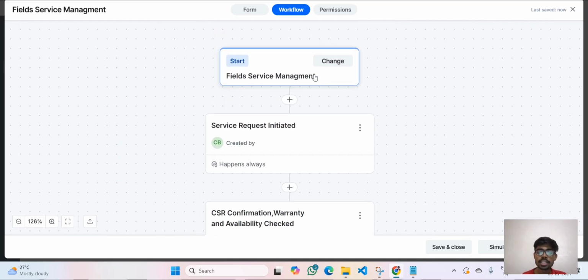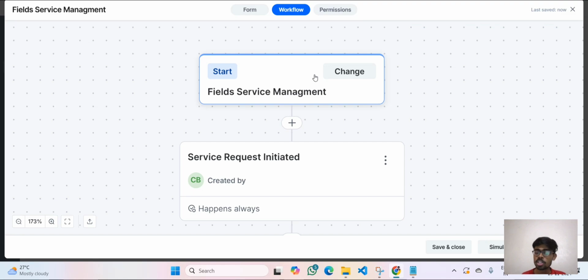In my project there are three people who are going to be involved. The first one is the customer who is going to request the service. Then there is the CSR team who is going to evaluate, and then there is the technician who is going to do the service. So the flow will begin with the customer.